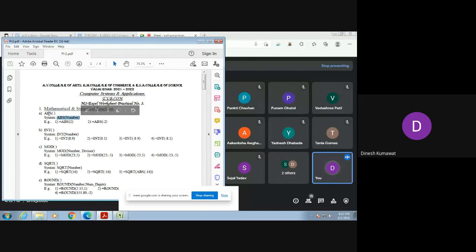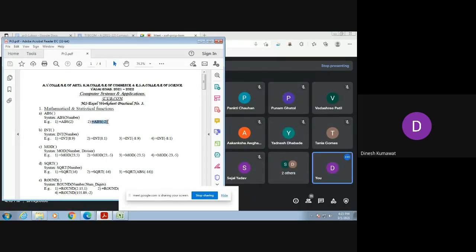Now can anyone tell me what is the full form of ABS? Absolute value. Now the question arises, what do we mean by absolute value? Here we have two examples and we need to verify the answer. Can you guess the answer of the first example, equals ABS of 2? What does it give me? Positive 2. If there is no sign mentioned in front of that number, then you simply say 2.